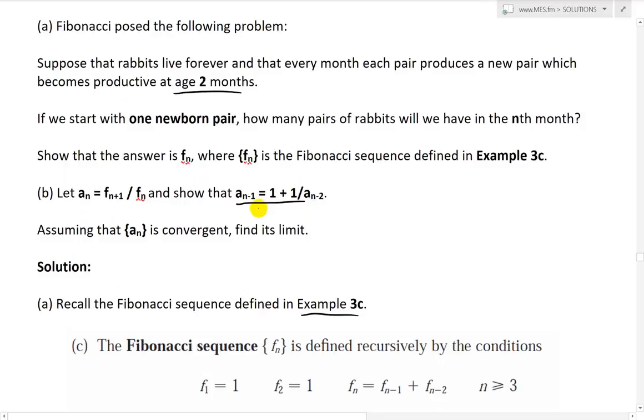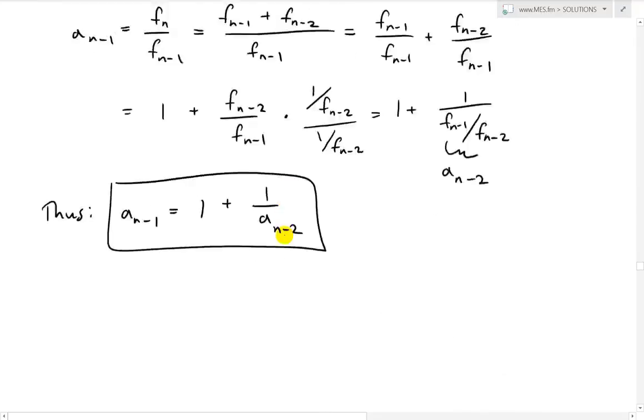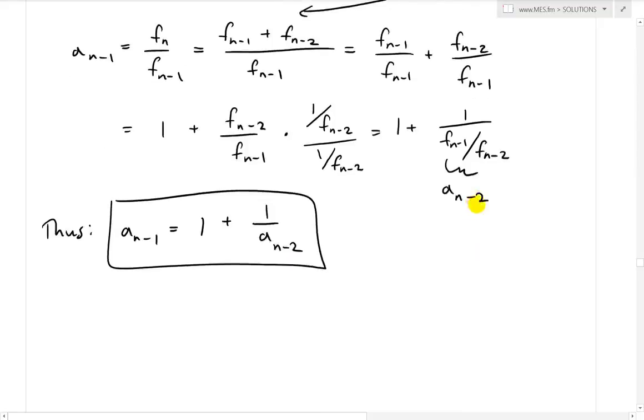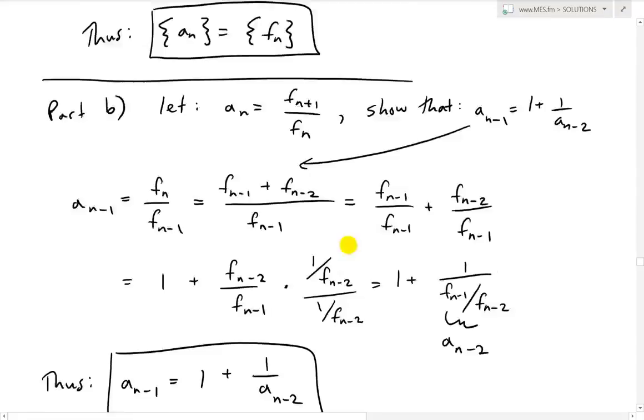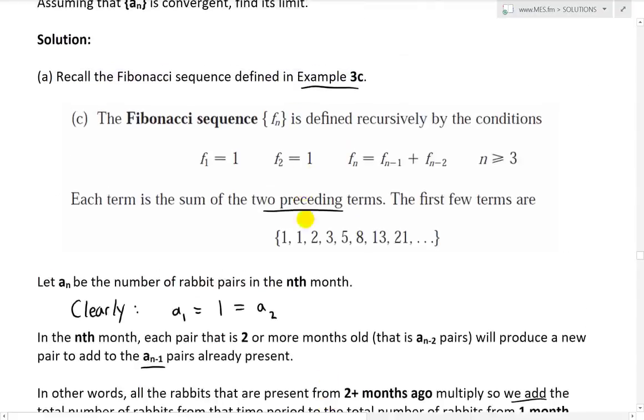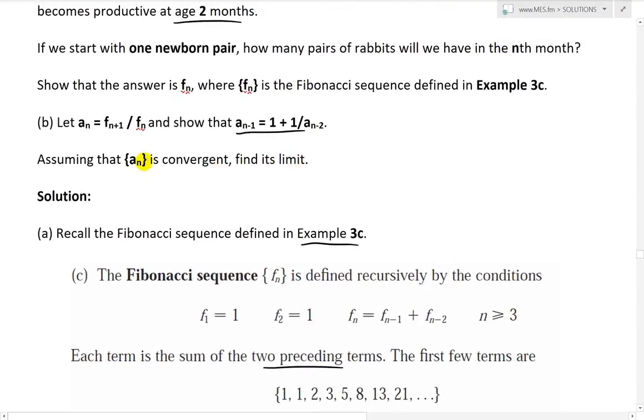Now we're assuming that An is convergent, find its limit. So let's find the limit now. If we want to get the limit of this one, we know that the limit exists. We are given that the limit exists, in other words, it's convergent.